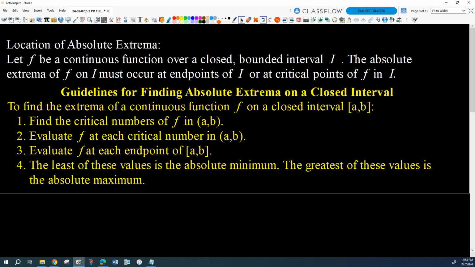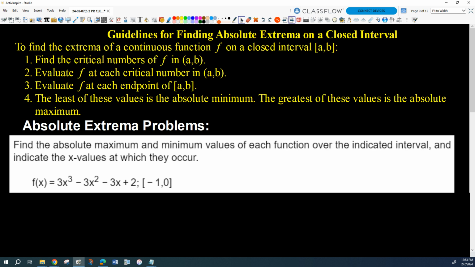We're going to evaluate the function at each critical number, and at the endpoints, and then the least of those values is the absolute minimum, and the greatest of those values is the absolute maximum. Does our strategy make sense? Find all the critical numbers and the endpoints, and just evaluate the function at all those places to see which is the biggest and which is the smallest.